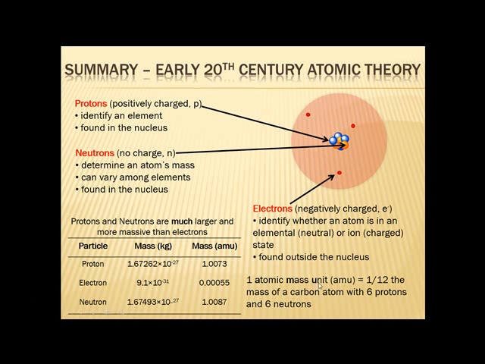And an AMU is 1/12 the mass of a carbon atom that has 6 protons and 6 neutrons. So instead of saying 1.7 times 10 to the negative 27 kilograms, we say that a proton has a mass of about 1 AMU, and a neutron has a mass of about 1 AMU. And so that just helps us keep track of and understand and conceptualize very, very small things using this different type of unit.